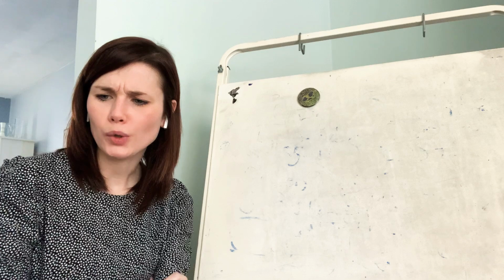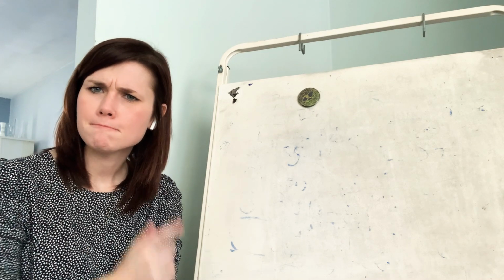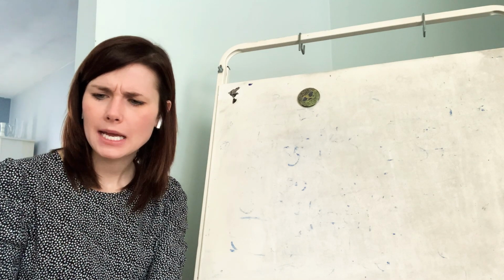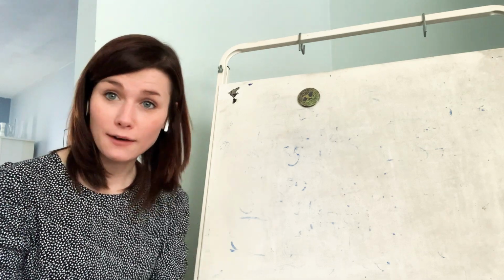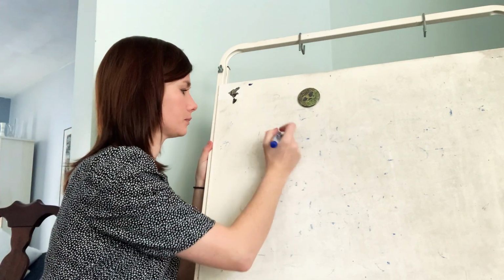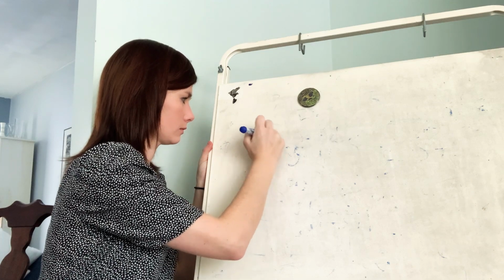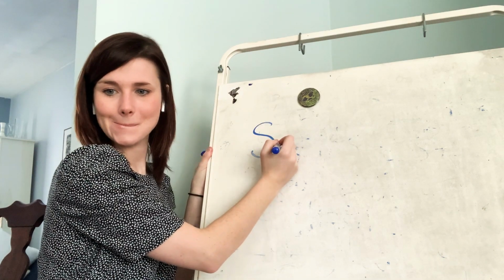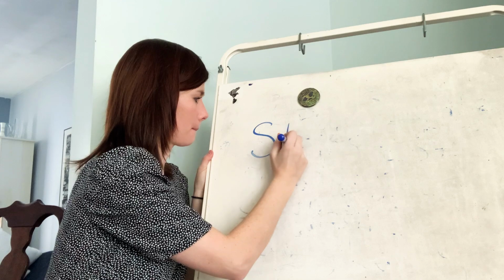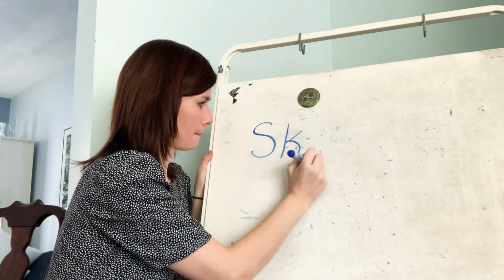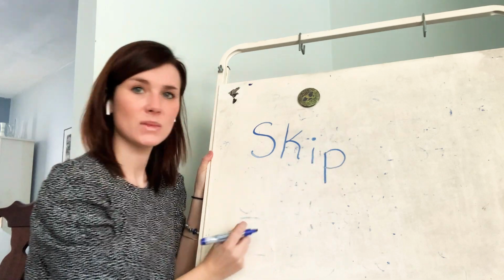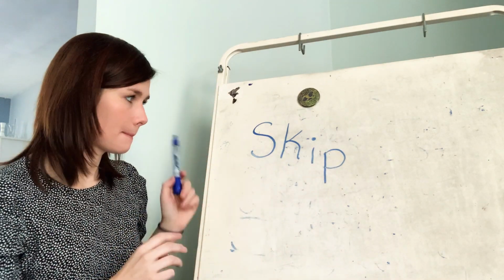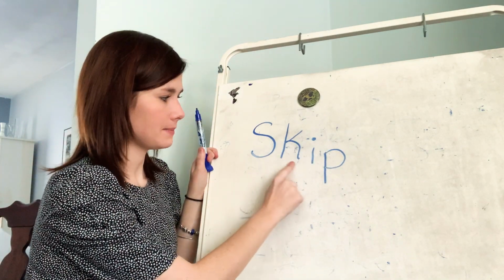I am going to write a word on the board, and I want you to look at this word and think, what do you notice at the beginning of the word? Ready? All right. What is at the beginning of this word?